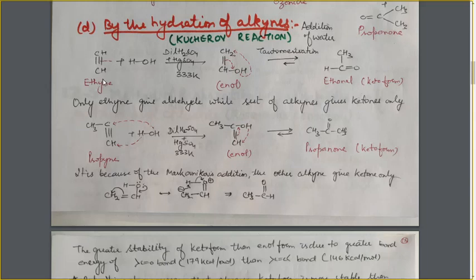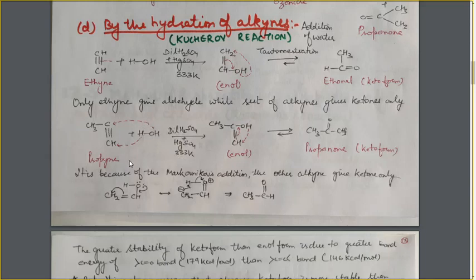Here the ethyne is converted into ethanal, that is an aldehyde. Let's see one more example, that is propyne. CH triple bond C with one carbon atom more here, that is a 3 carbon alkyne, that is propyne. Under this condition, in the presence of dilute H2SO4 and HgSO4 at a temperature of 333 Kelvin, one water molecule gets added.